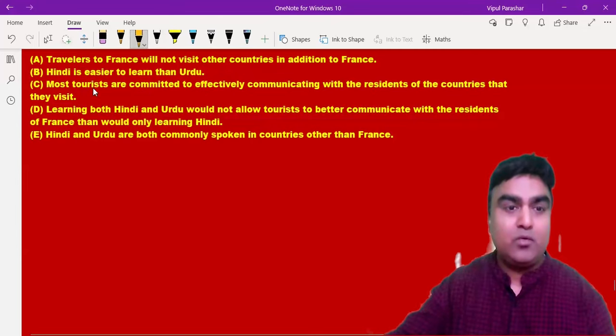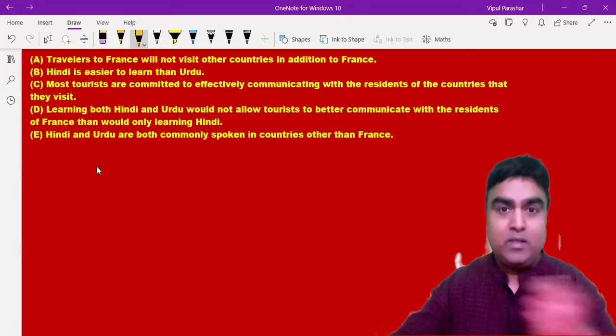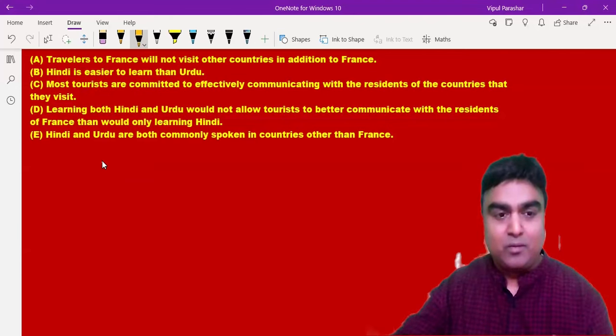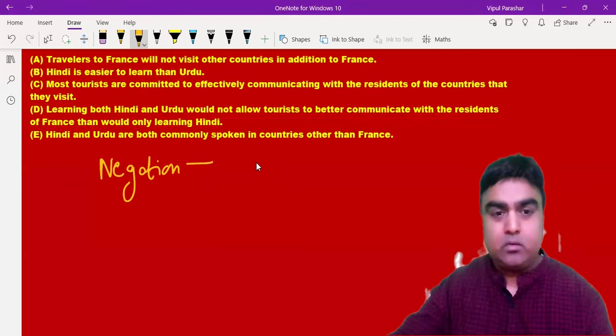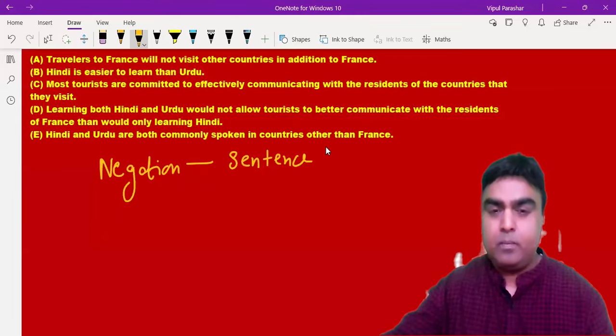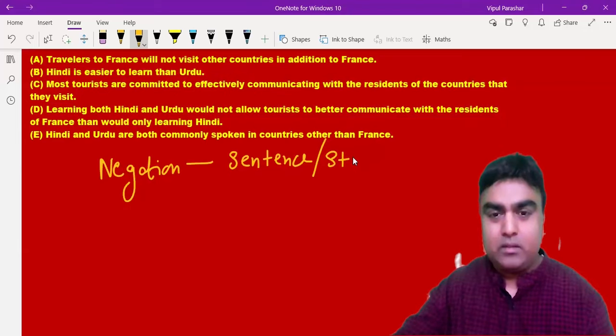If I'm taking a summarization of the whole thing, what we are talking about is not the negation of a sentence, or in CR language, we can call it the answer statement. We are not doing that.